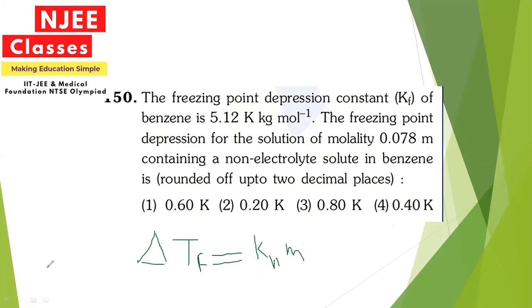So by putting the values here, we will get the answer 0.40 Kelvin. Since we know the value of Kf, we know the value of m. By putting the values in this formula, directly we will get the answer. And the answer to this question will be 0.40 Kelvin.